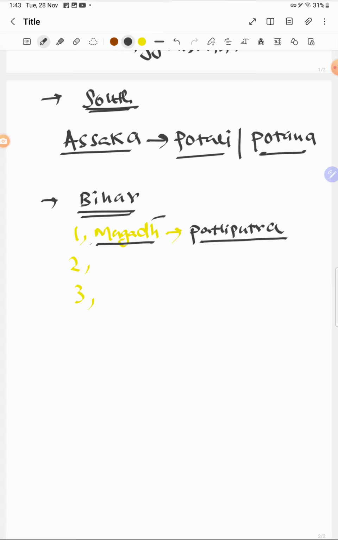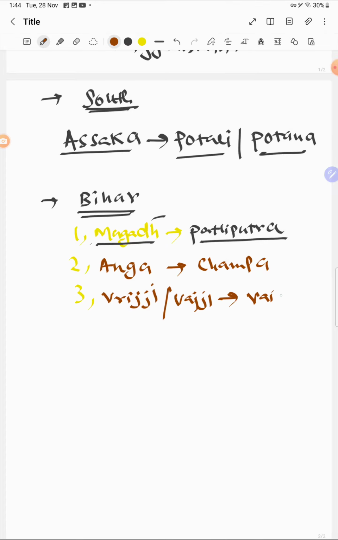That's why Magadha rose. There are many other reasons, but this is one of the geographical ones. So Magadha with the capital Patliputra, then Anga with the capital Champa, and Vriji or Vajji with the capital Vaishali. So in Bihar we covered 3: Magadha, capital Patliputra; Anga, capital Champa; Vriji or Vajji, capital Vaishali.